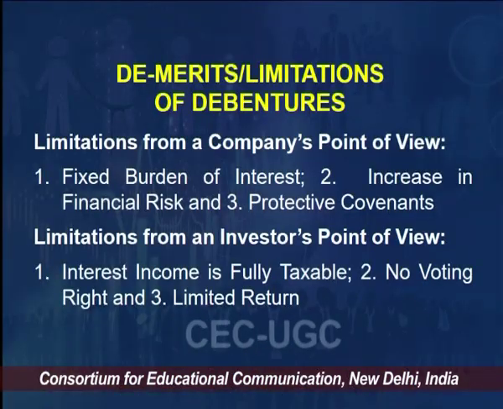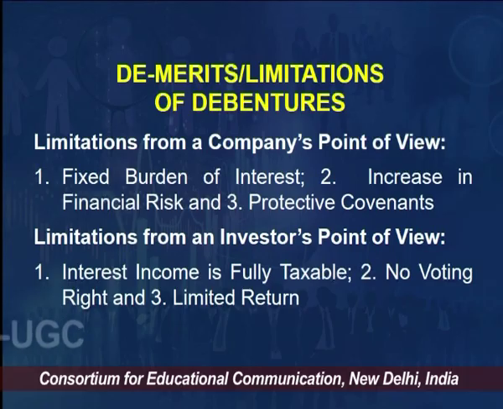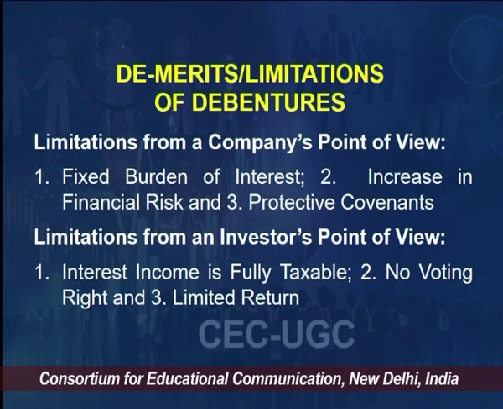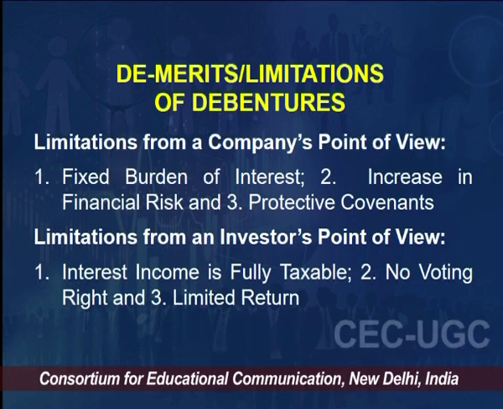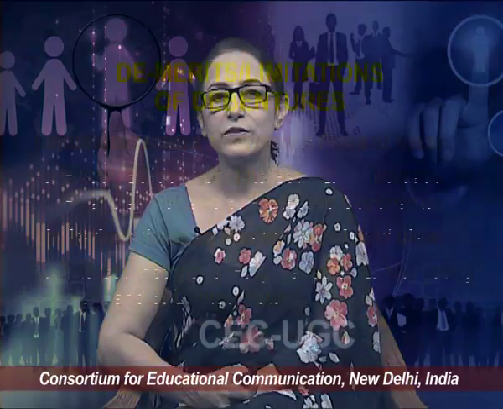The first limitation from the company's perspective is that it's a fixed burden of interest. Number 2, increased financial risk. Number 3, protective covenants. These are the 3 from the company's perspective. From the investors' perspective, the interest income is fully taxable, there is no voting right, and there is limited return. So let me explain these points to you.